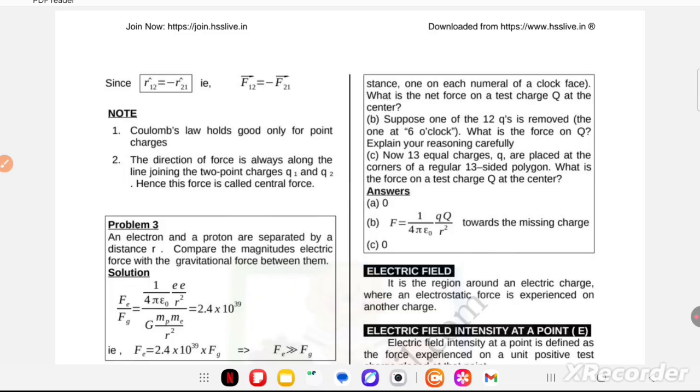Answer for A, beta, 0. Answer for B, F is equal to 1 upon 4 pi epsilon naught q by R towards the missing charge, and C is equal to 0. You can try to solve it.